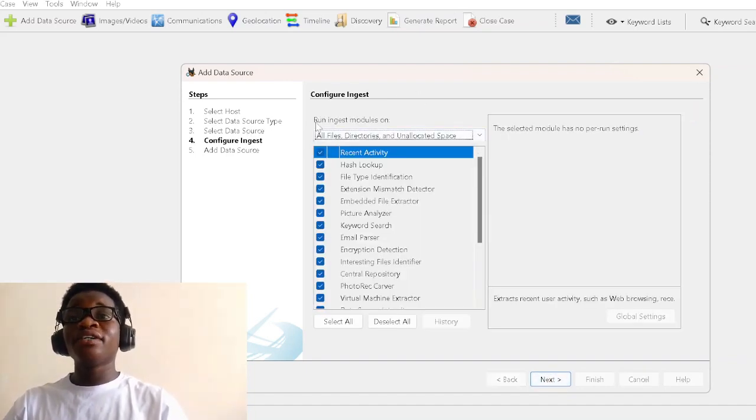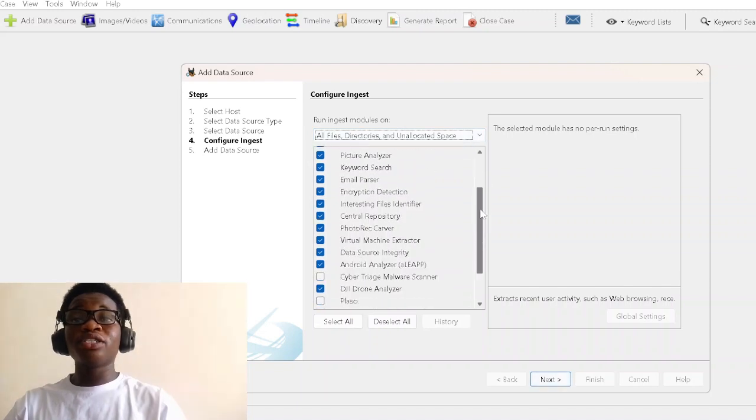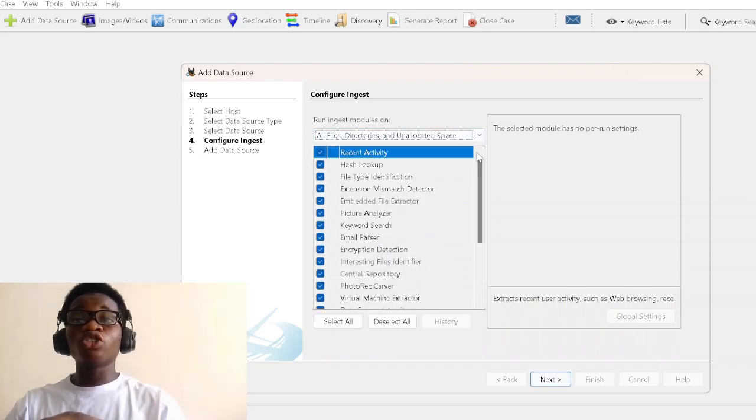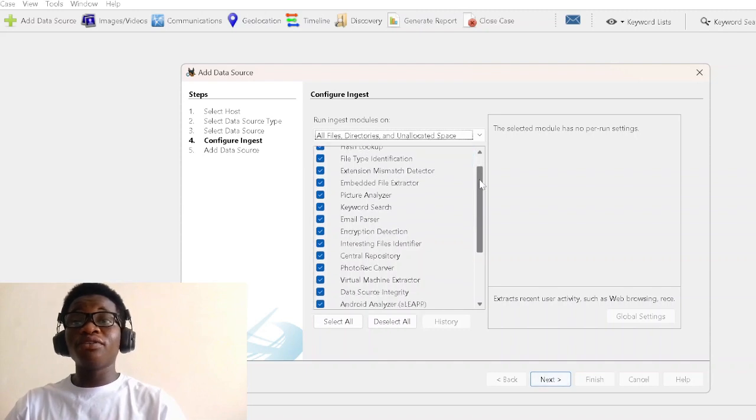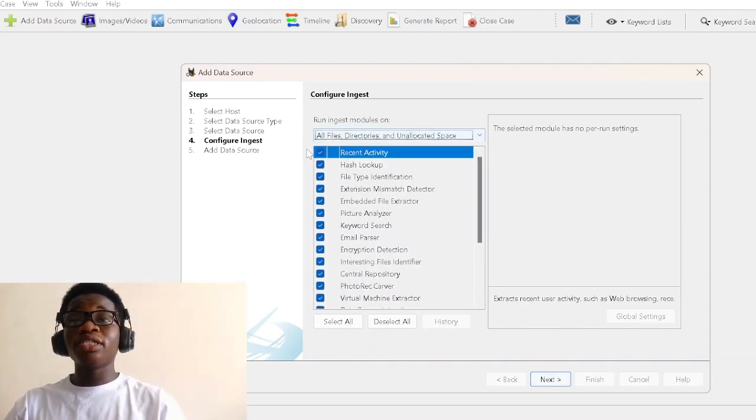So here we have the ingest modules. Ingest modules are the ways in which Autopsy is going to extract data from our drive. So Autopsy can have access to our recent activities performed on the drive, also extract data and group them in file types and extensions.